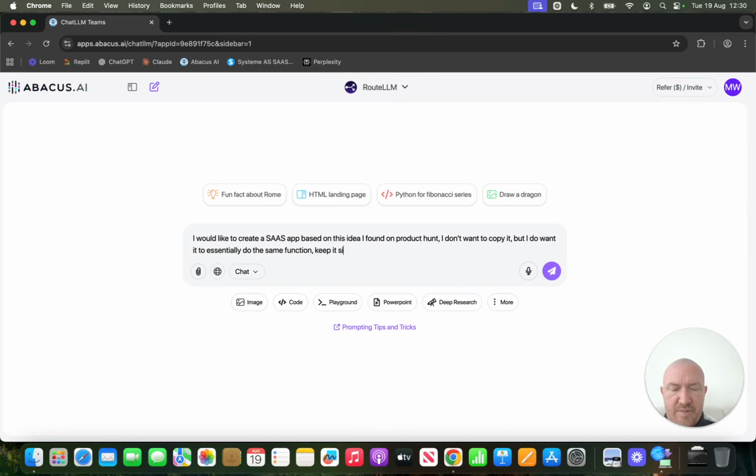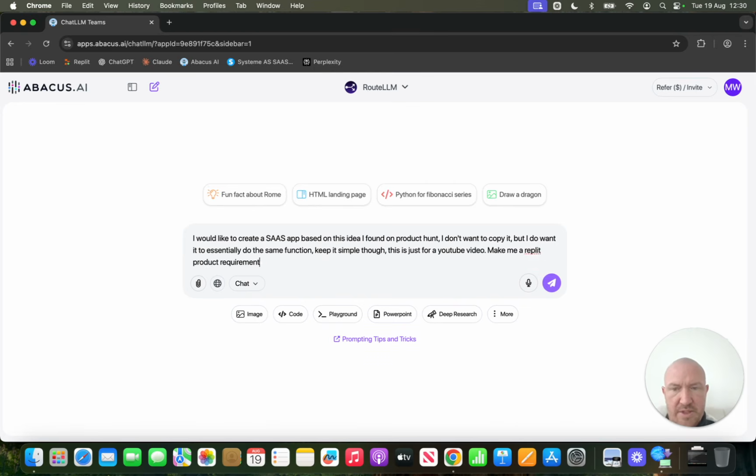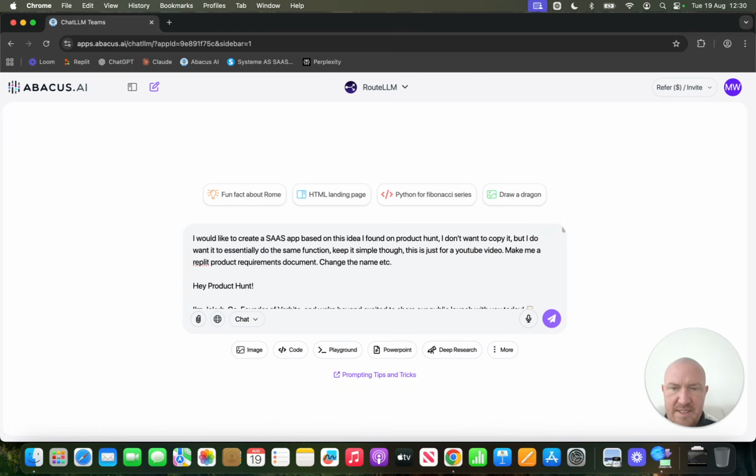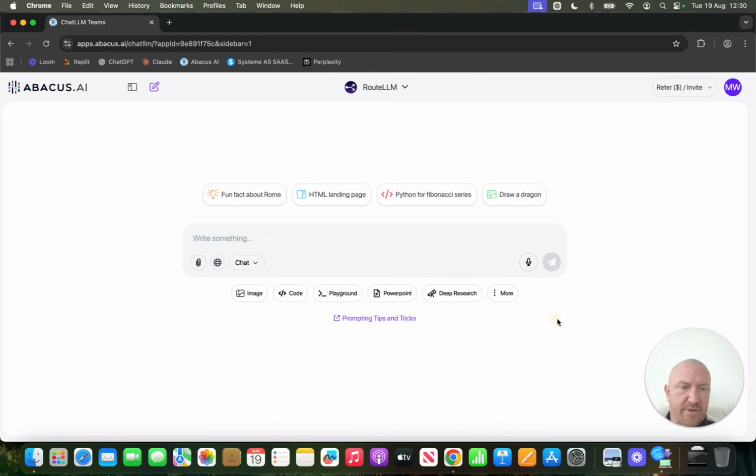Keep it simple, though. It's just for a YouTube video. Make me a Replit product requirements document, change the name, etc. Right, so I'm going to paste that thing from Product Hunt.